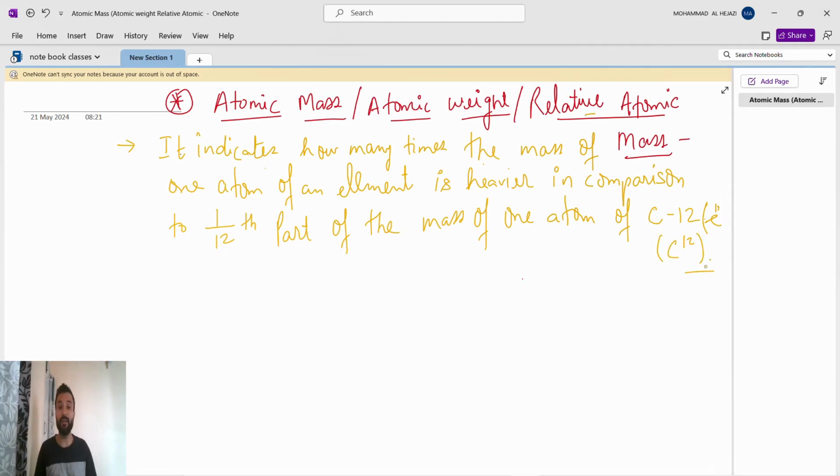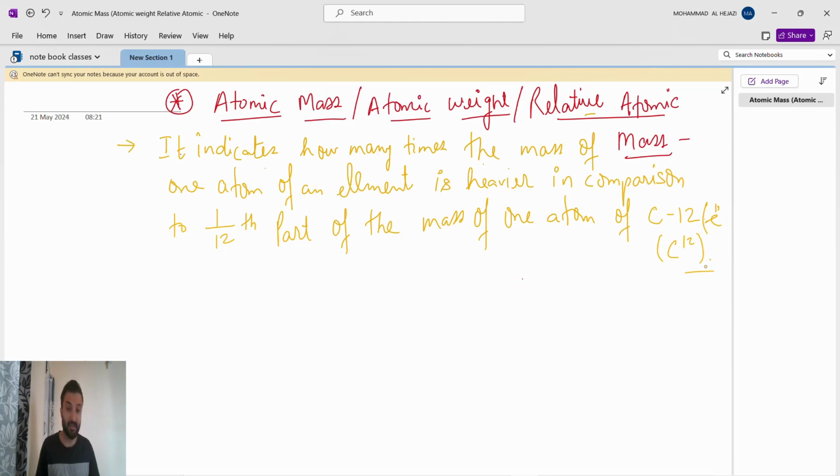Now what it says: it indicates how many times the mass of one atom of an element is heavier in comparison to 1 by 12th part of the mass of one atom of carbon 12. See, carbon 12 means we are taking the carbon whose atomic mass is 12. So what does this indicate?